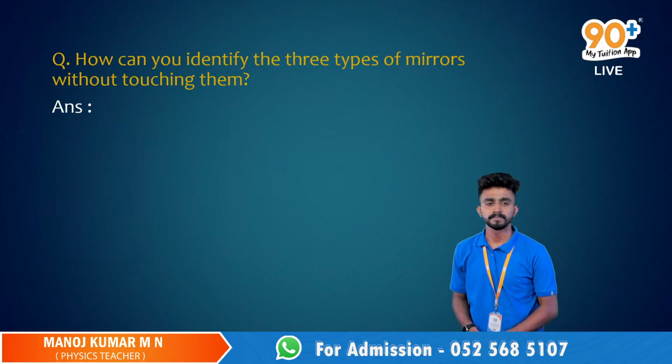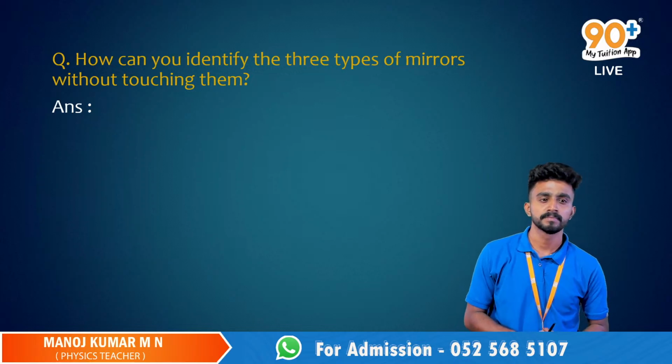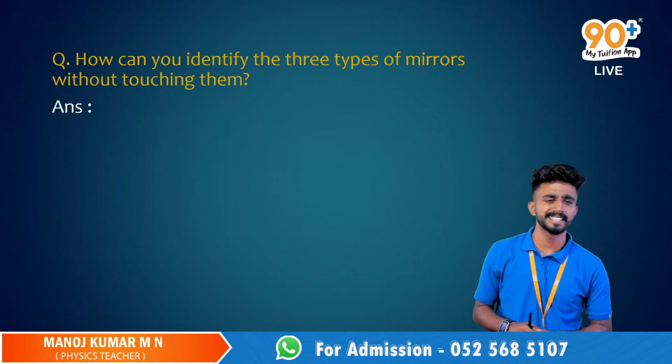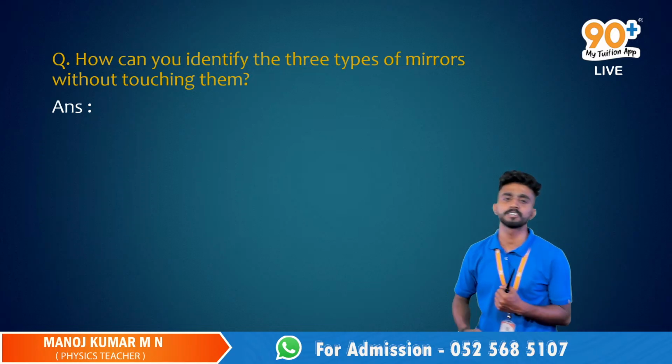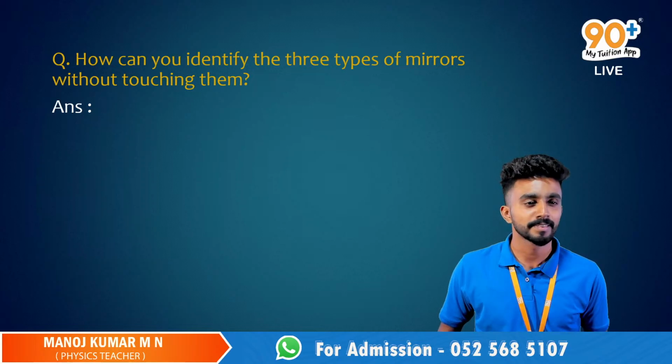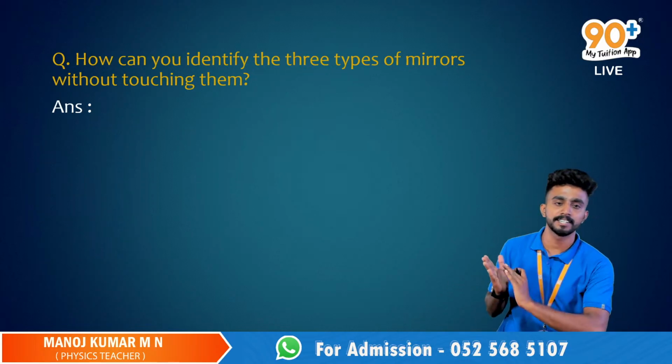So we can identify the mirrors without touching them by looking at their design. How will it be in the case of a plain mirror? A plain mirror will be flat. Okay, it'll have a flat surface, fine.